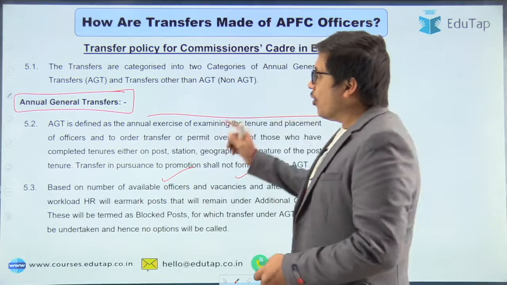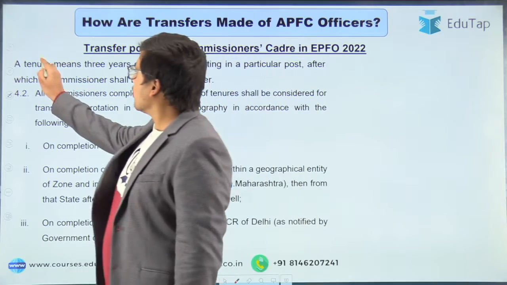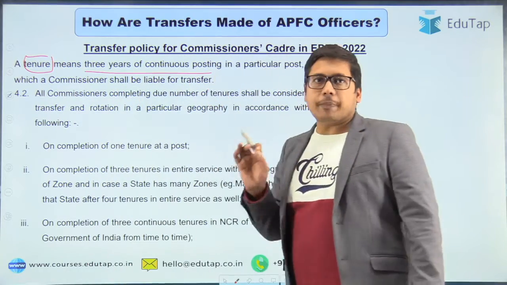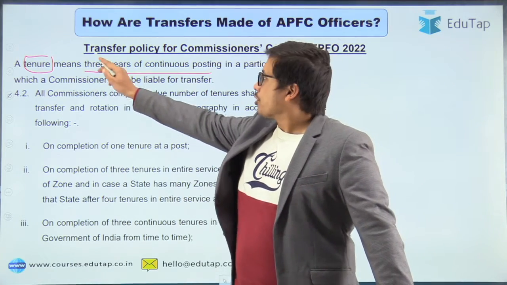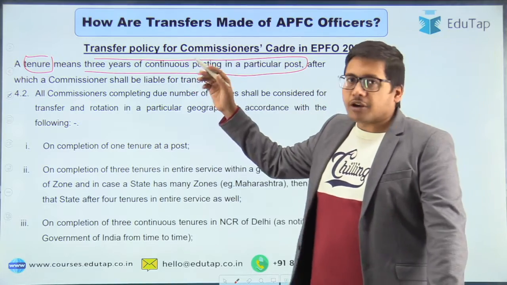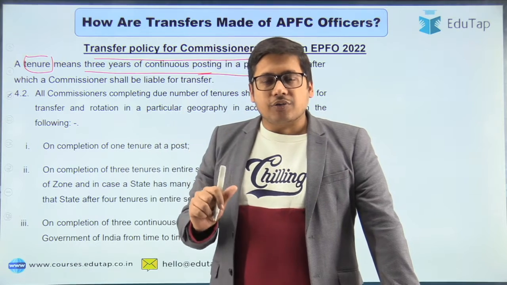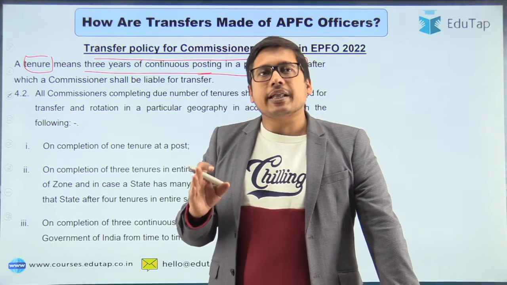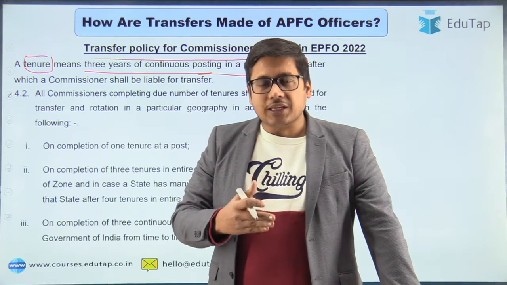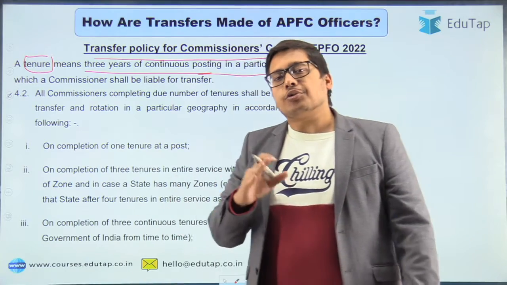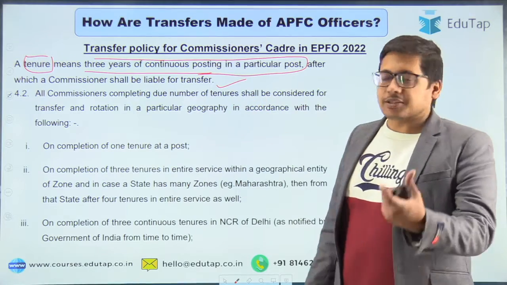Now, if we talk about annual general transfer, you have to understand the meaning of a tenure. A tenure is basically 3 years of continuous posting in a particular office. You have to complete at least one tenure, 3 years of continuous posting in a particular post, after which you will be liable to be transferred. So this annual general transfer is only applicable after you complete one tenure. So one tenure is roughly 3 years. You complete 3 years in one posting, and then you are liable to be transferred to some other location according to the annual general transfers. Now, all commissioners who complete due number of tenures will be considered for transfer.